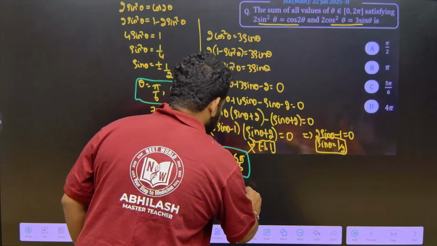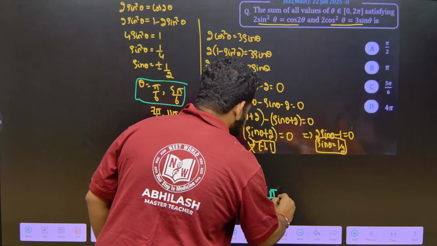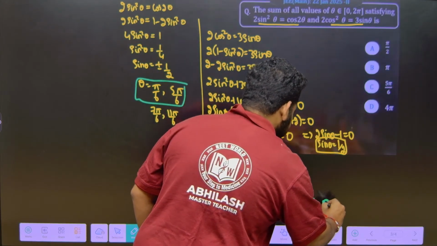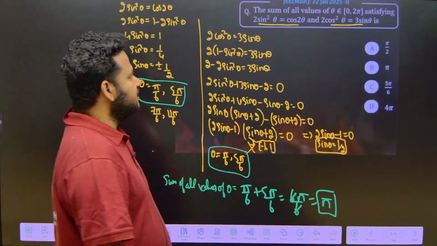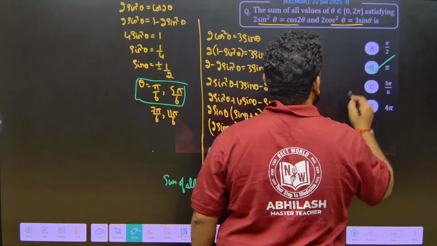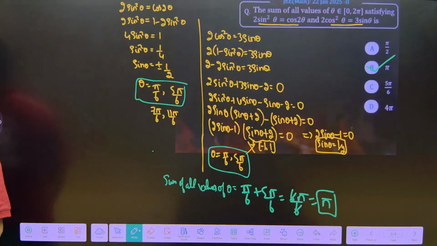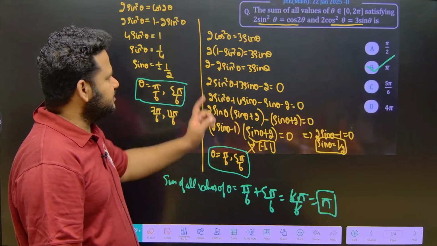So this will become pi by 6 plus 5 pi by 6. So this gives us what? 6 pi by 6. 6 and 6 will cancel. I will get the answer as pi. So option B is the right answer, friends. Option B is the right answer. This was asked on 22nd Jan 2025, in the second shift.